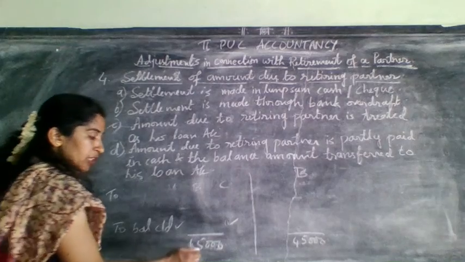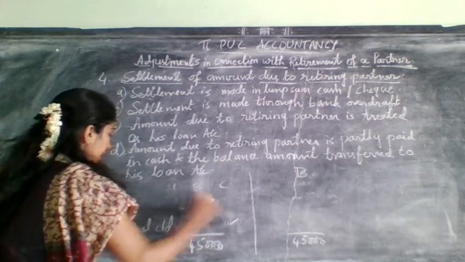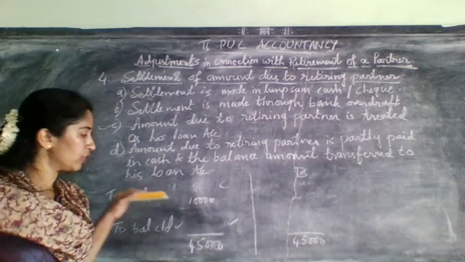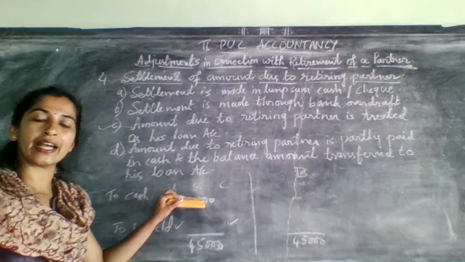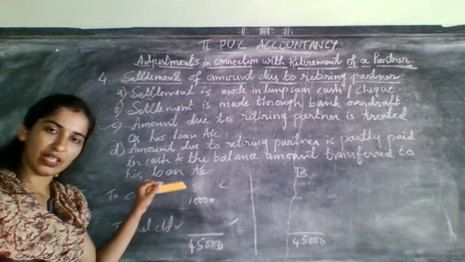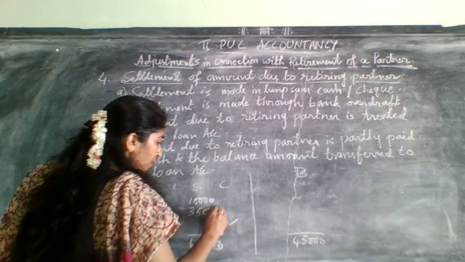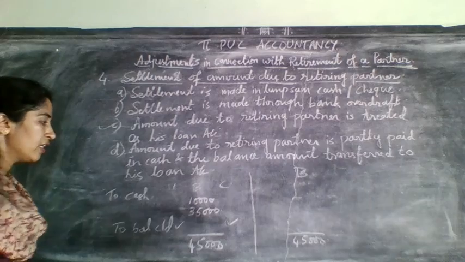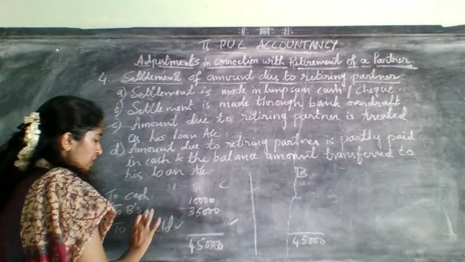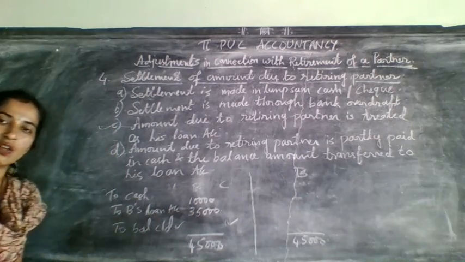At that time, this 10,000 they have told is cash, so first write 10,000 for cash. Got it? Now what is the balance that will come from the 45,000? If you minus 10,000, 35,000 will come, isn't it? This 35,000 should be transferred to his loan account.